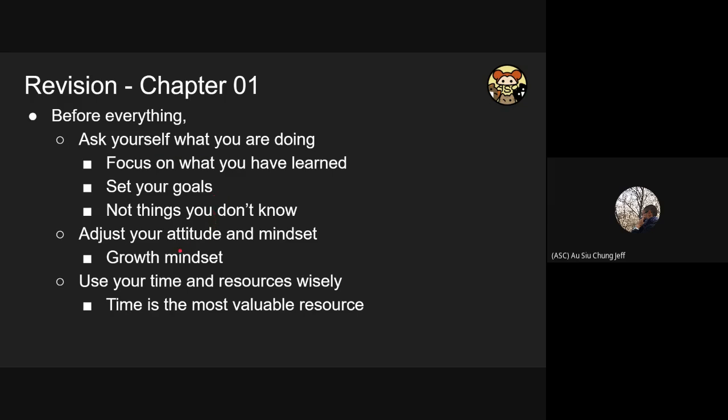And also you should adjust your attitudes and mindset. Adopt a growth mindset, that you can do better, instead of having a fixed mindset. Okay. And then use your time and resources wisely. I noticed that so many students are wasting their time, and time is your most valuable resource.